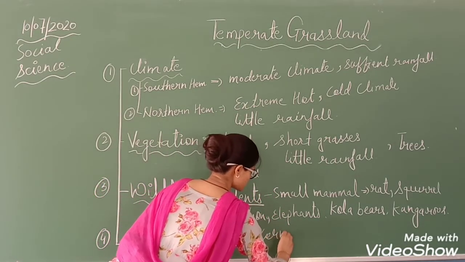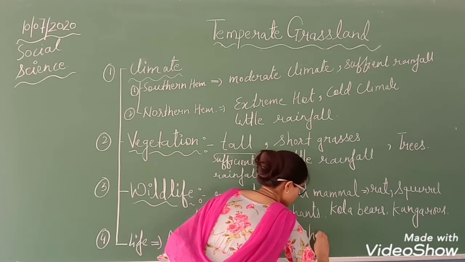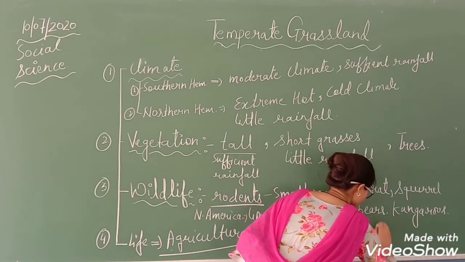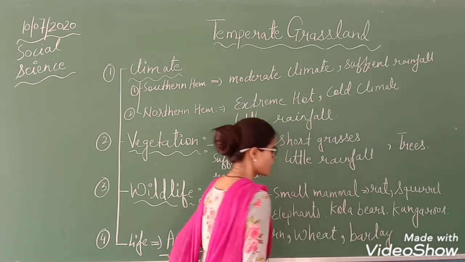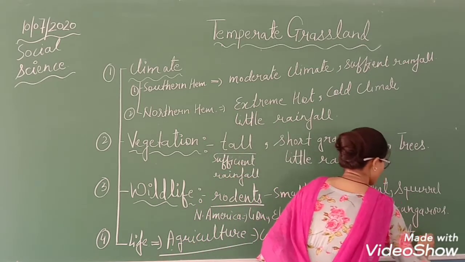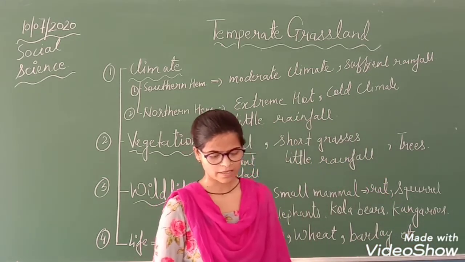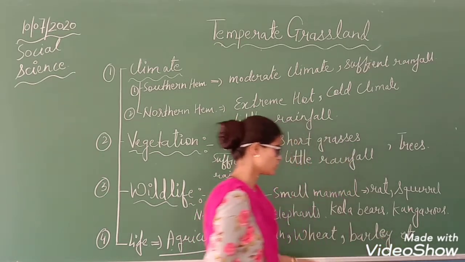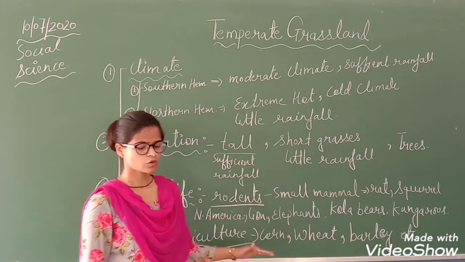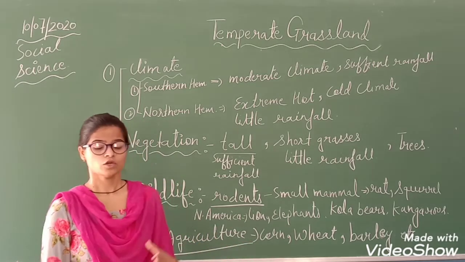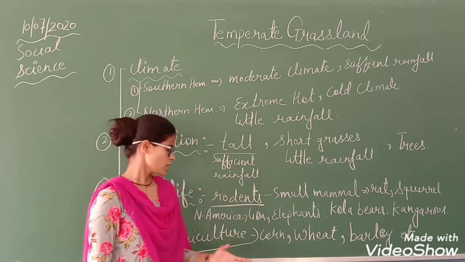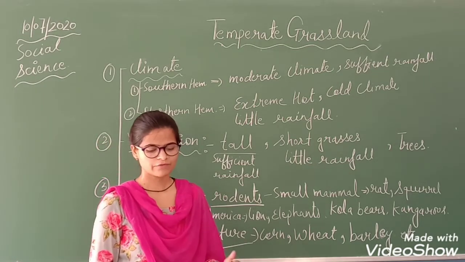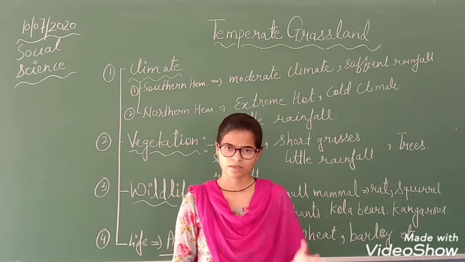Corn, wheat, barley, etc. And many more crops are grown in this area. Okay. So oats is also there, soybean is also there. So this is the life of the people living in the temperate grasslands.